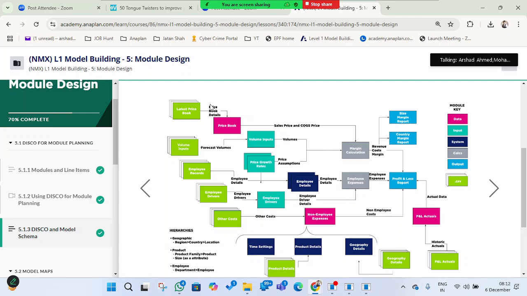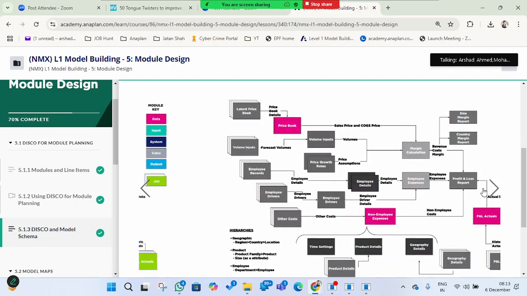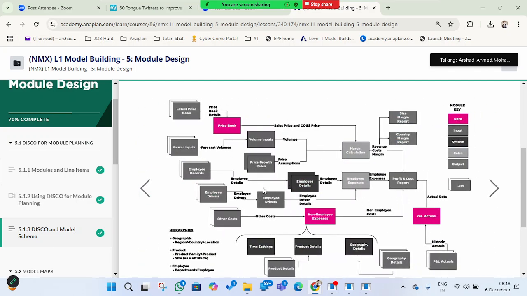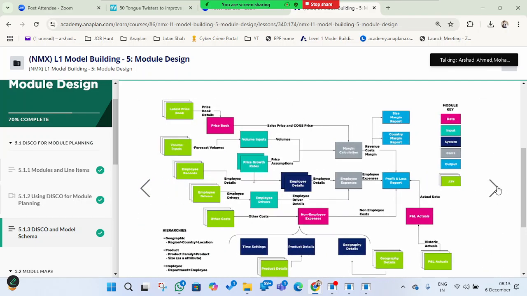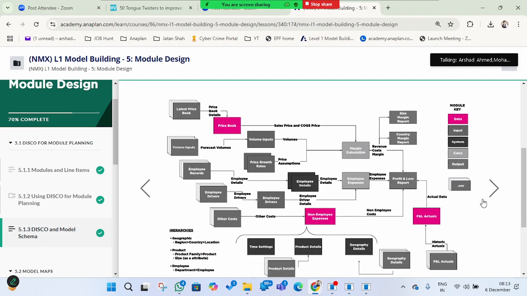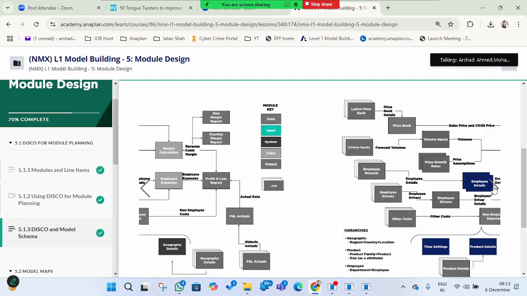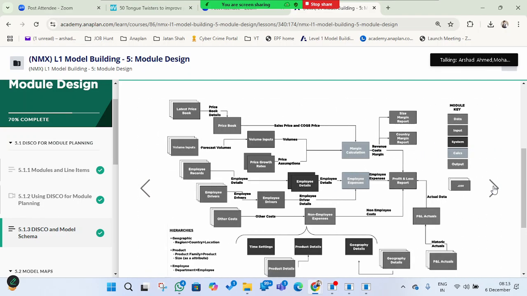So this is the schema of this model: how we are getting and creating the data, what calculations are performed, and what reports we have generated. All this information will be in the model schema. There is another schema too, showing together the data module, the input module, and the system module we have created. So all this information is there. You can go through it once.